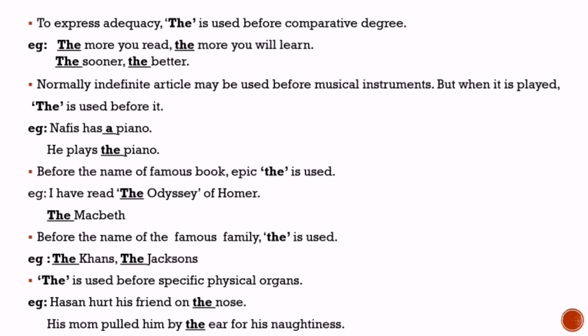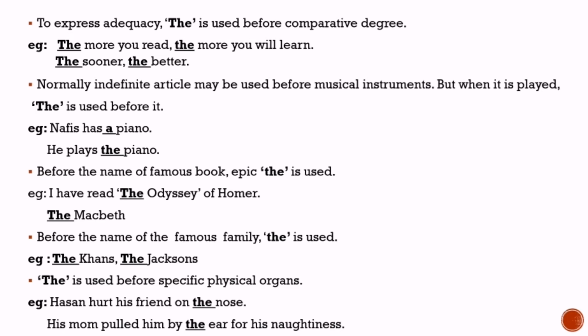Next rule, normally the indefinite article may be used before musical instruments, but when it is played, the is used before it. As an example, Nafiz has a piano. Here the indefinite article a is used before this noun piano.